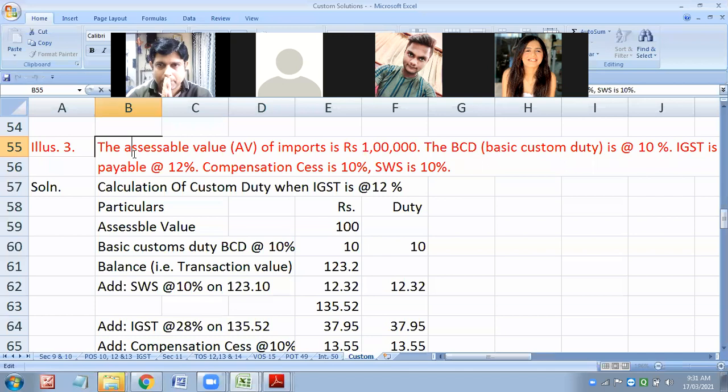Quickly. 1 lakh is the value. BCD is 10%. IGST 12%. Compensation cess 10%. SWS 10%. So what will be the value?